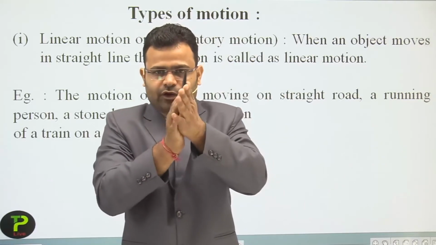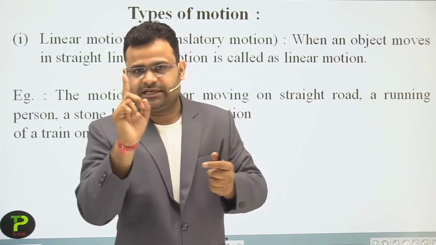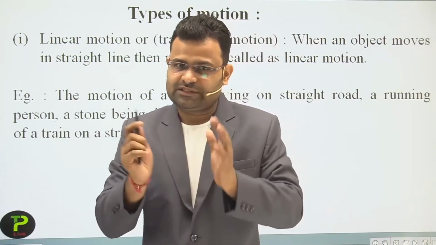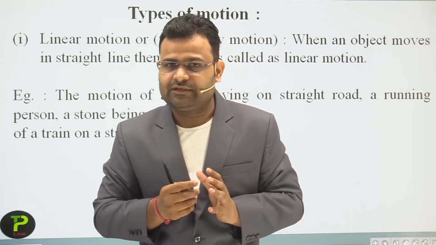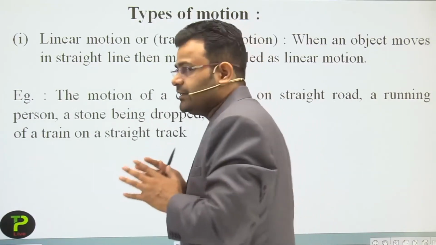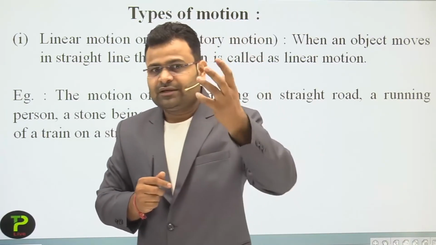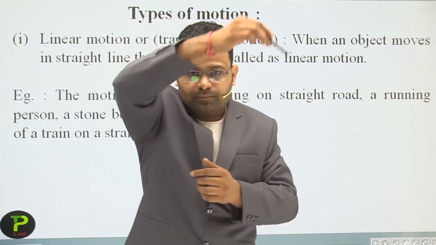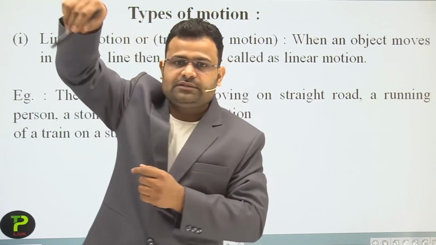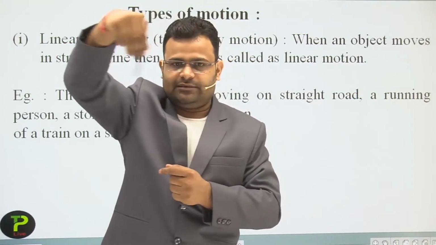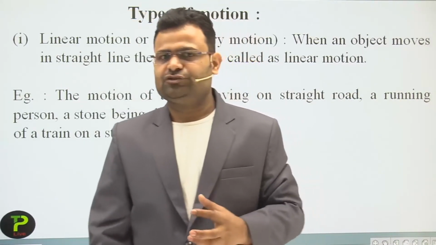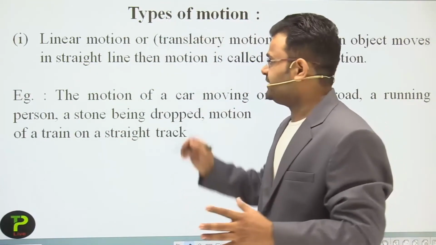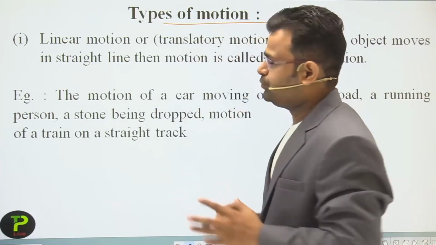Sometimes you move on your own position like the sun, or in a circular motion on your position, which is also a motion. You also see a pendulum moving about a single point. So dear students, we divide motion into different types.